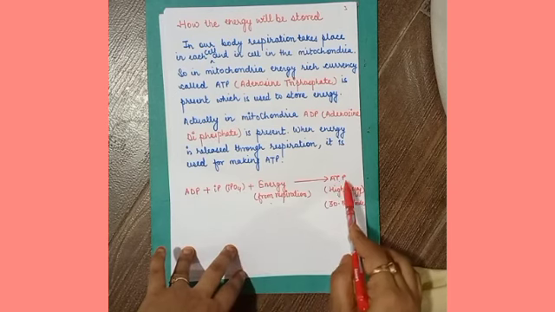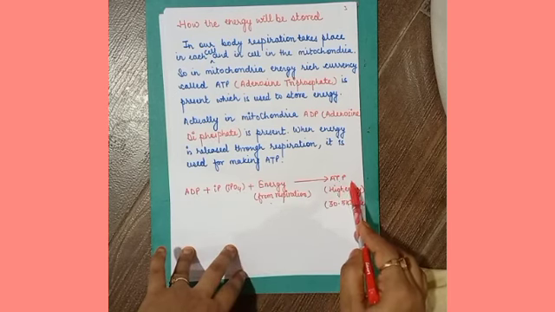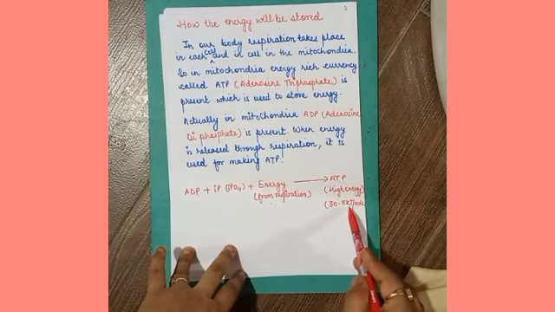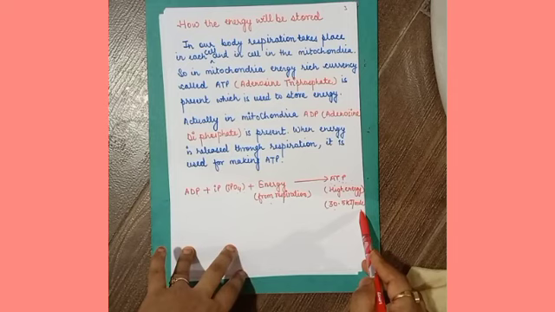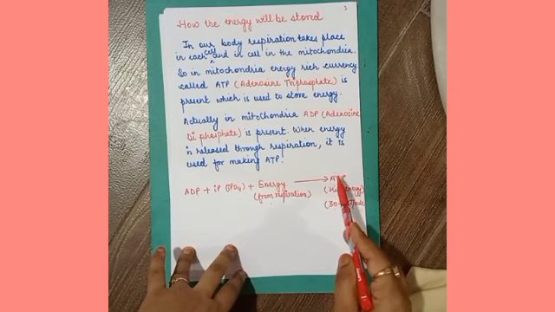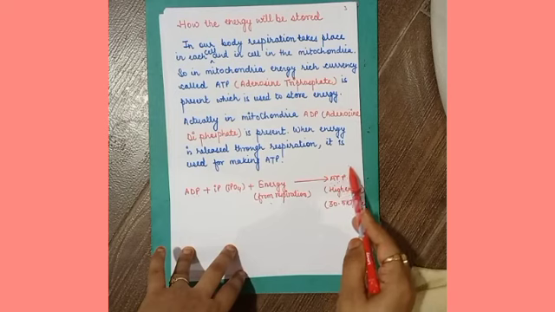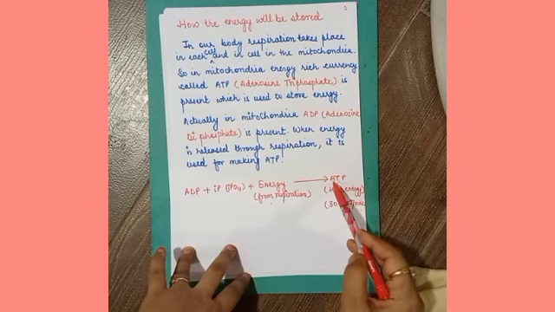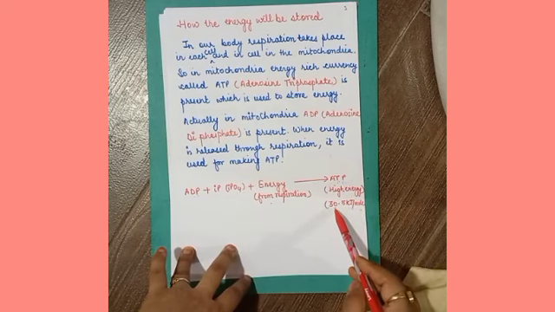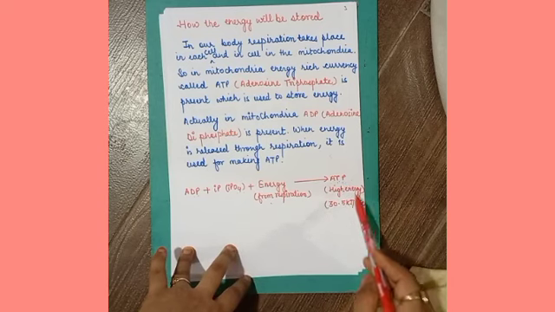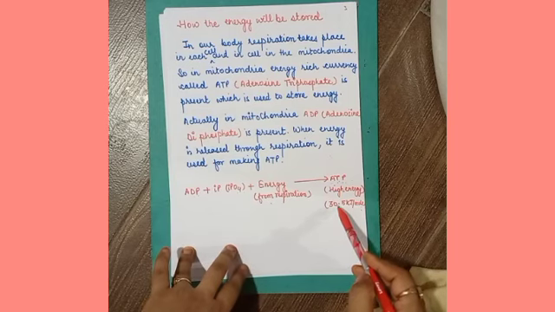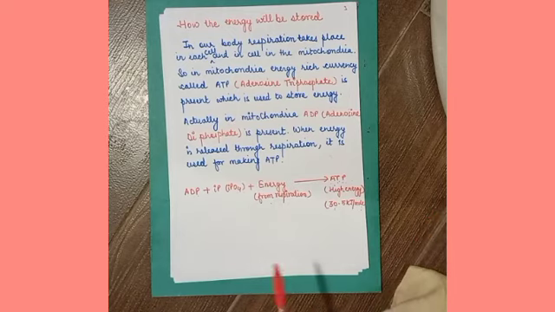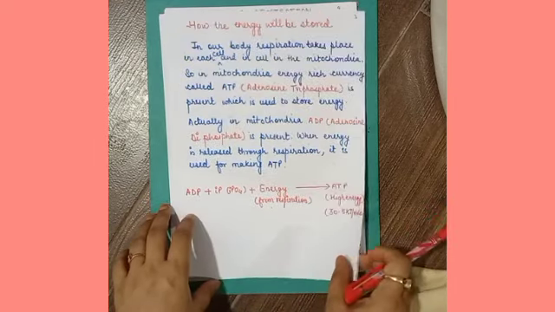ADP is converting into ATP, and this ATP is equivalent to 30.5 kilojoule per mole. This ATP which is coming from cellular respiration, or we can say the energy which is stored after one cellular respiration, is equivalent to 30.5 kilojoule per mole, meaning 1 ATP is equal to 30.5 kilojoule per mole. In this form, energy is stored in our cell.